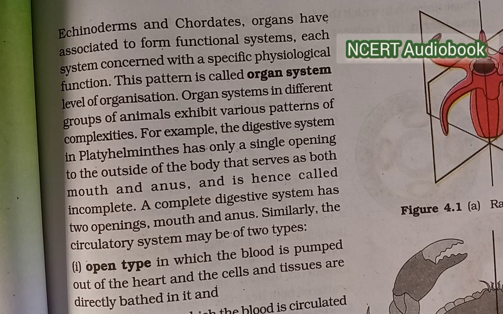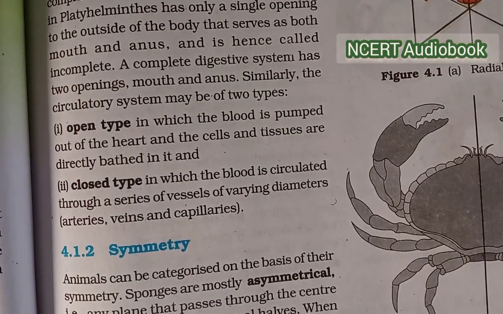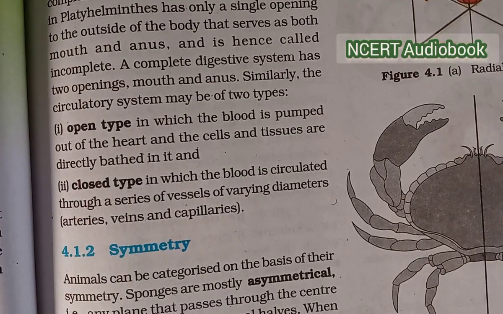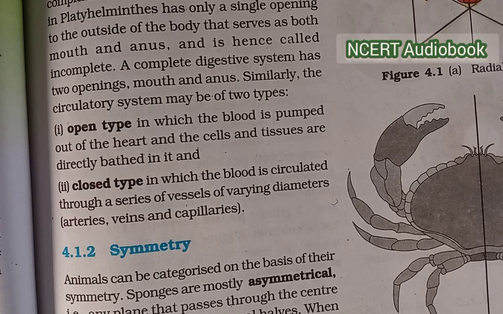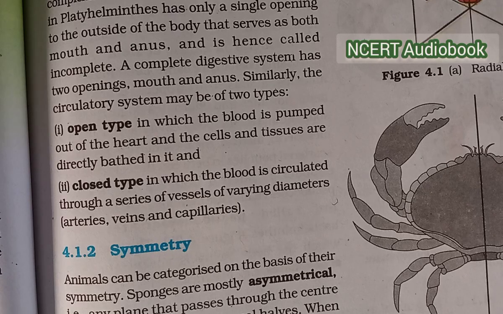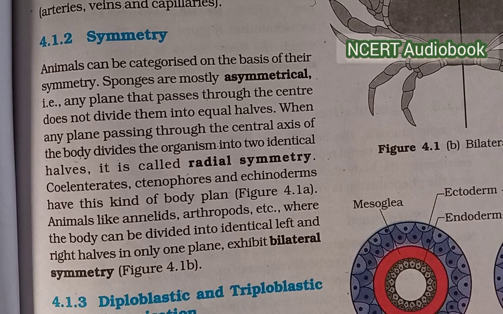Similarly, the circulatory system may be of two types. Open type, in which the blood is pumped out of the heart and the cells or tissues are directly bathed in it, and closed type, in which the blood is circulated through a series of vessels of varying diameters: arteries, veins and capillaries.